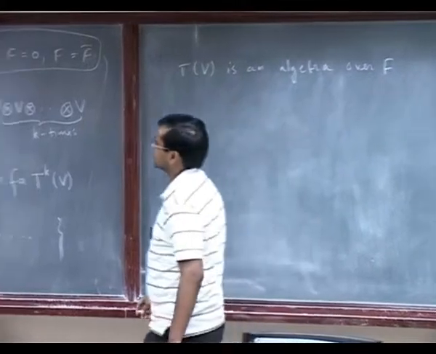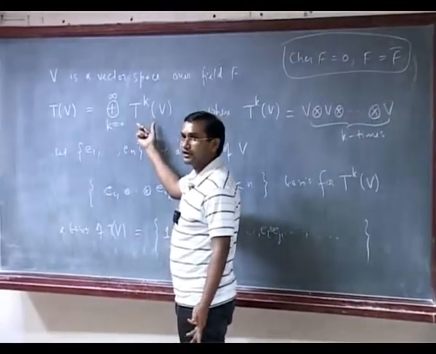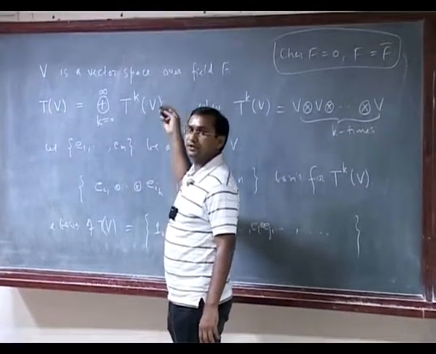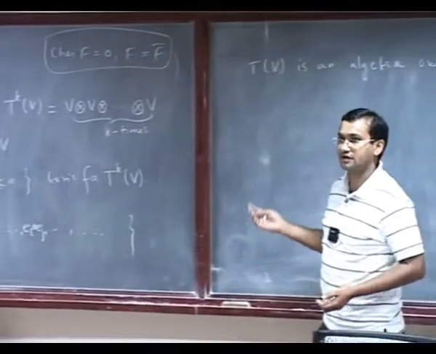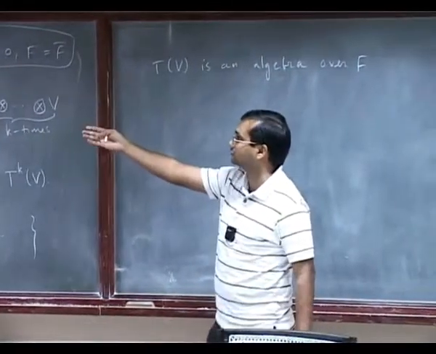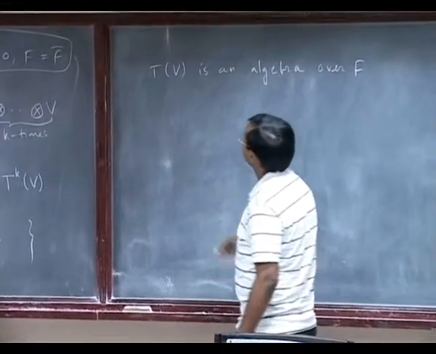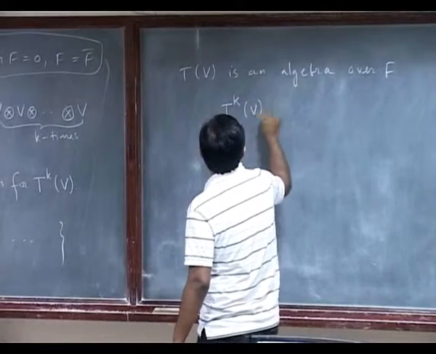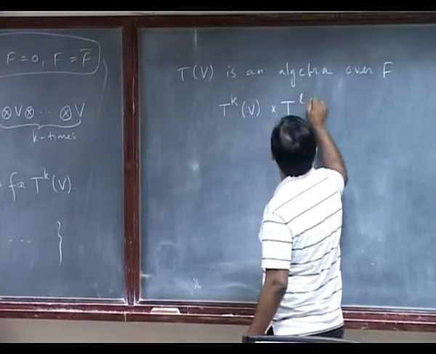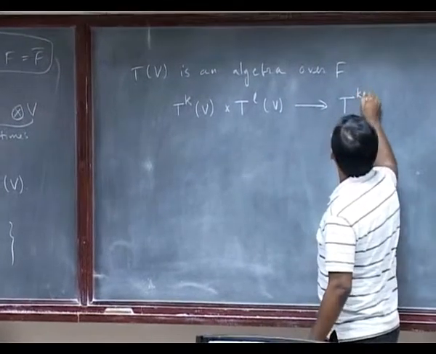It's enough to define multiplication for an element in some TKV and another element in some other TLV, and then define its product and just distribute it, because you have a direct sum. So the rest will be just like that. So I have to define multiplication from TKV times TLV, and then my multiplication will land in TK plus LV.